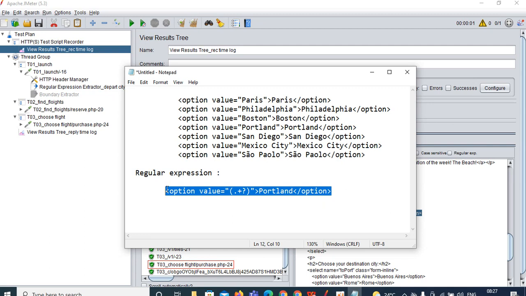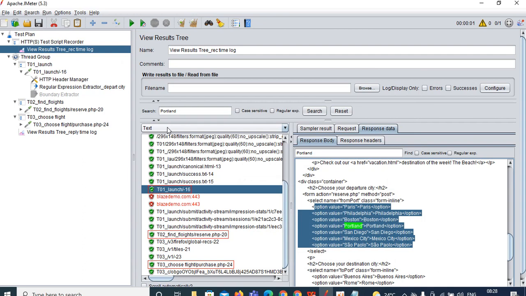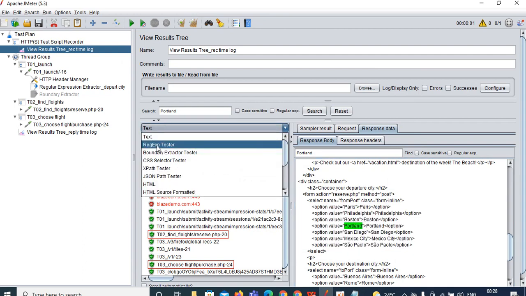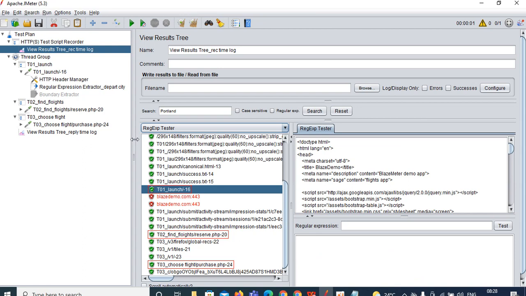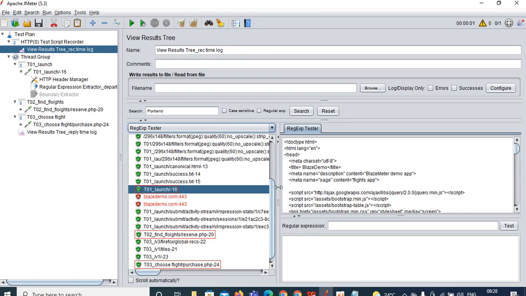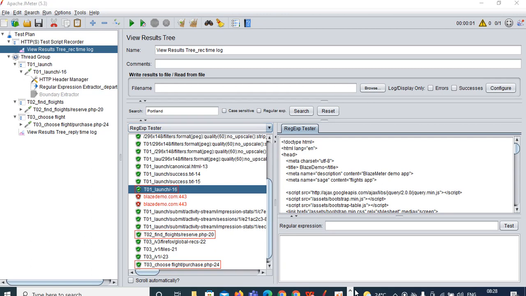Let me copy this and test it. You have written the regular expression to capture the Portland. Whether it is working fine or not, who knows? Let me show you. Here you can see text, right? Go there and choose regular exp tester. We used the boundary extractor tester, similarly you can use the regexp tester. Whatever regular expression you have written in the notepad, copy it from there and paste it over here. Control V and click on the test. Don't click on the enter button, click on the test.